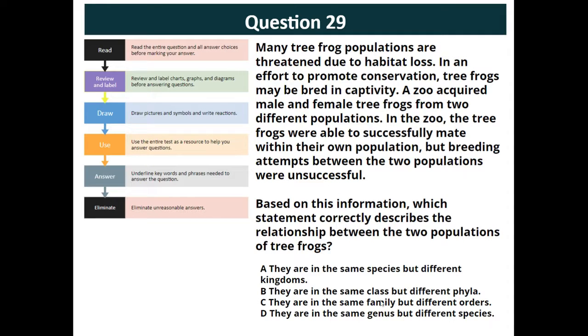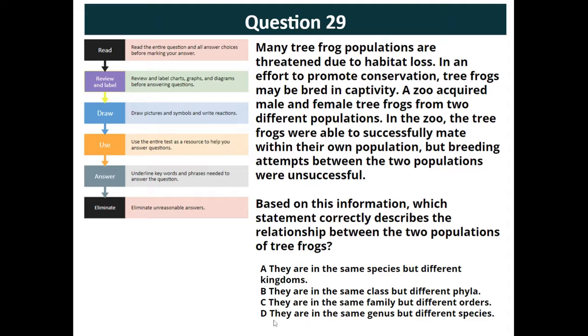They are in the same class but different phyla. What's wrong with this one is that it's too general. All frogs are in the same phyla, so this one would not be correct. As well as C, we have the same problem here. They're in the same family but in different orders. All frogs are in the same order, so this would not be correct.